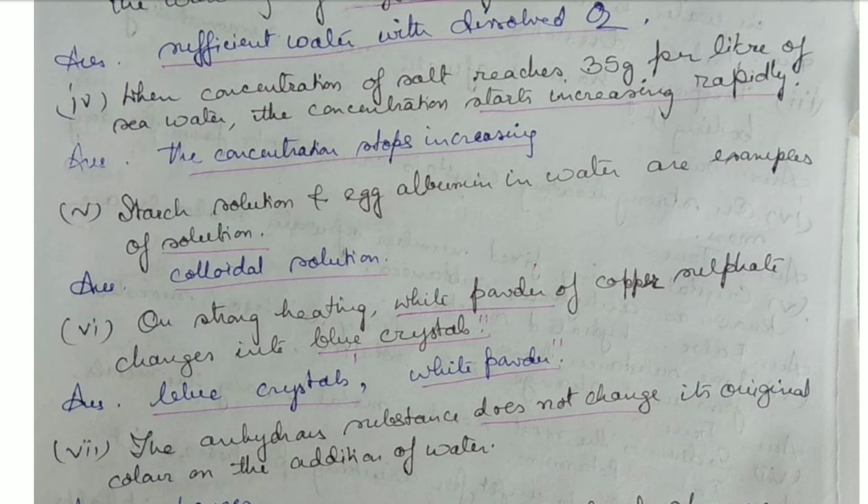Then on strong heating, white powder of copper sulfate changes to blue crystals. No, just the opposite happens. That is, on strong heating, the blue crystals of copper sulfate, that is hydrated copper sulfate, lose their water of crystallization and it becomes white amorphous powder of copper sulfate.